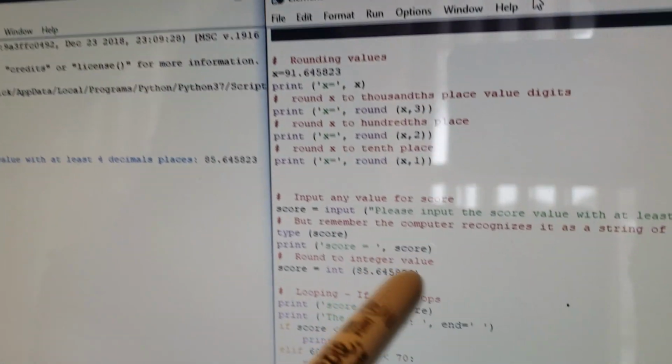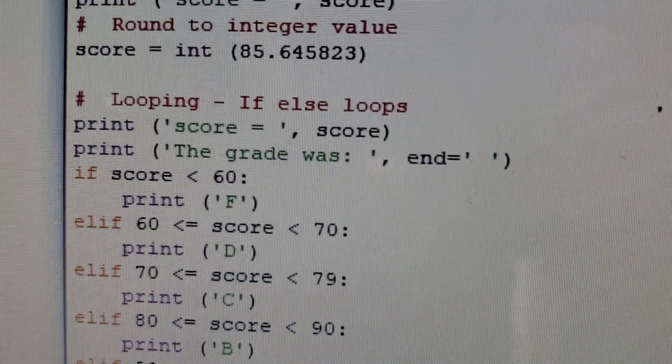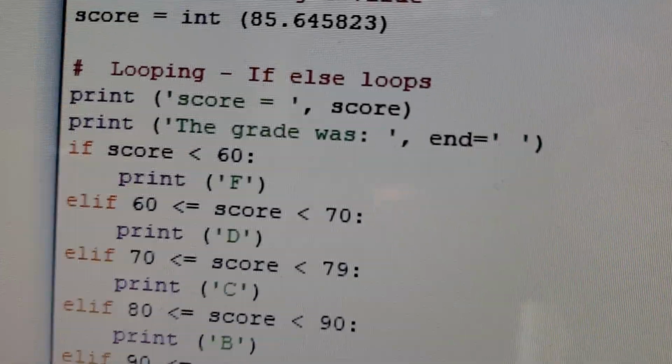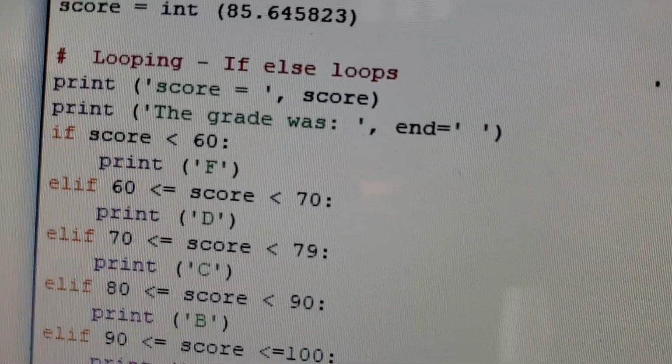All right, so now I want to introduce another feature to you, which is the if-else loop. What we're going to do is have you put in a value, a score that you received on a test, and it can have four decimal places, just like we said it should have last time.